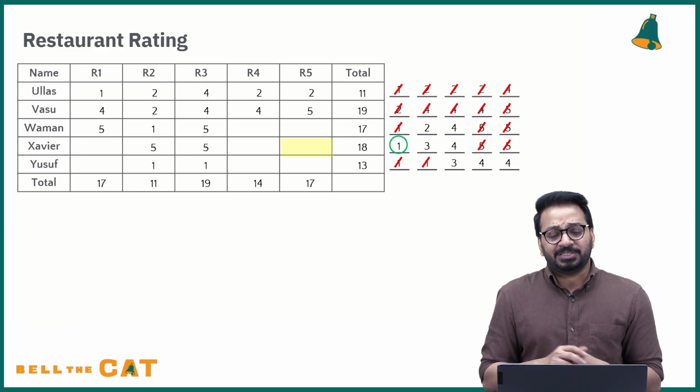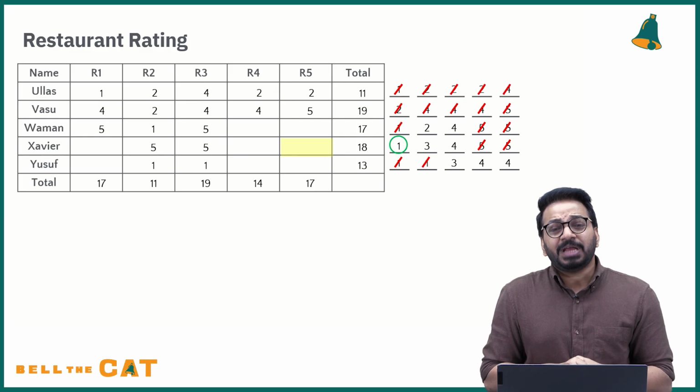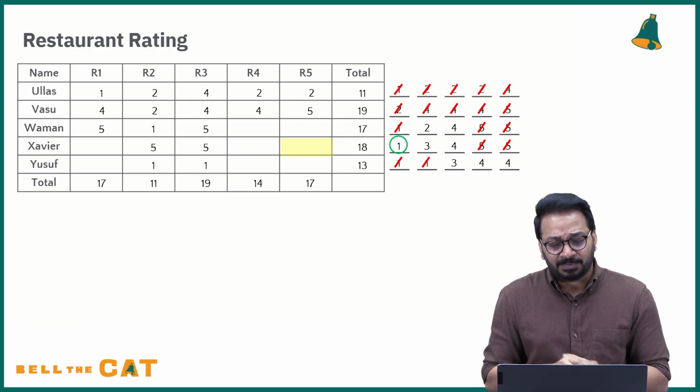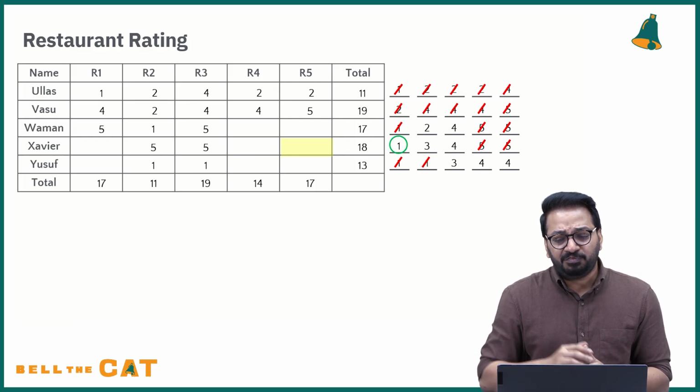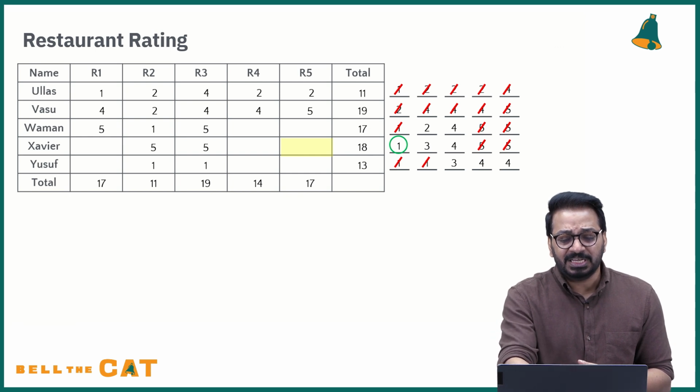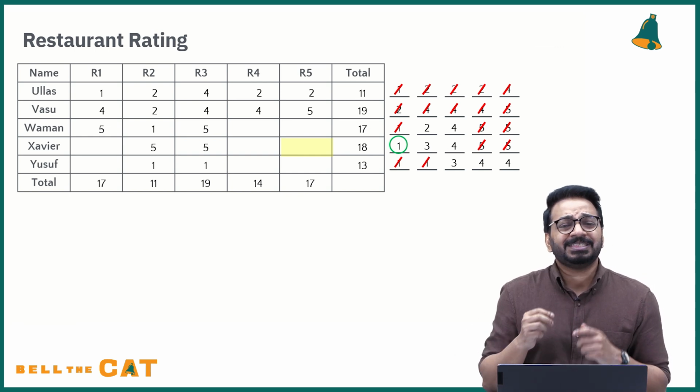Next, I go to this place. Suppose 1 is here. What happens when 1 is here? If 1 is here, I have 5 and 2 and total is 7. And out of 17, what is left? What is left is 10.